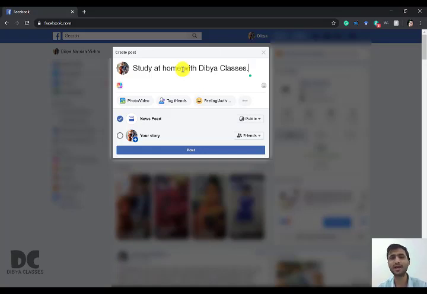This is what I want to share with everyone, meaning whoever is looking into my profile can see this post, study at home at Divya Classes. Can you see this button?